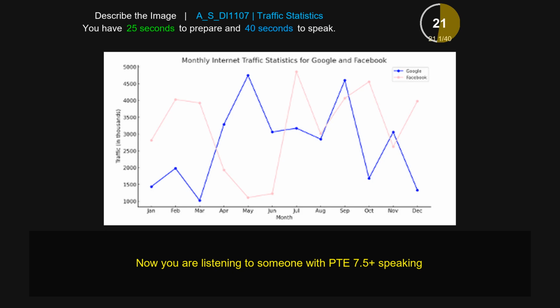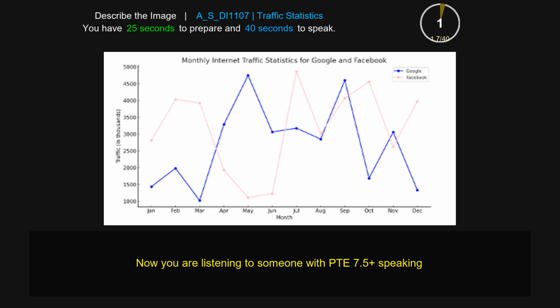Furthermore, some information about May is also given, in which Google is the highest. Furthermore, some information about August is also given, in which Google is the lower and Facebook is the higher. Furthermore, some information about December is also given, in which Google is the lower and Facebook is the higher. To conclude, this image provides a summary of monthly internet traffic search.